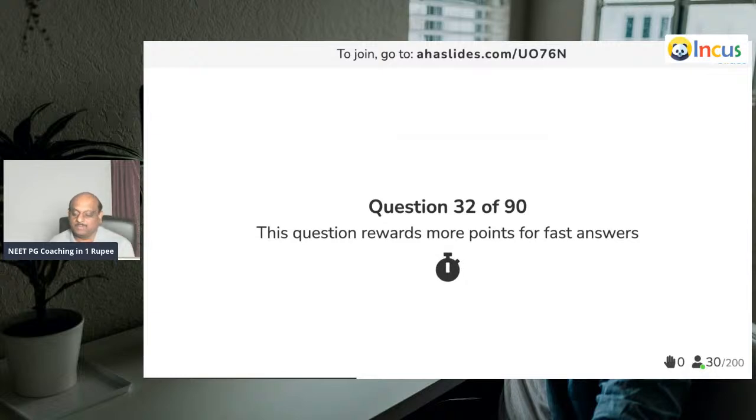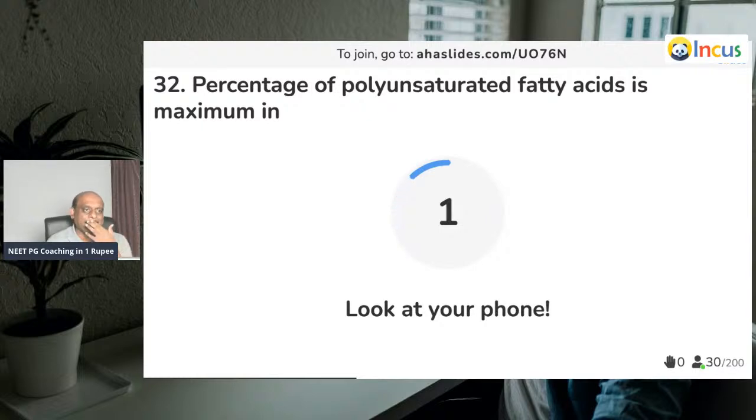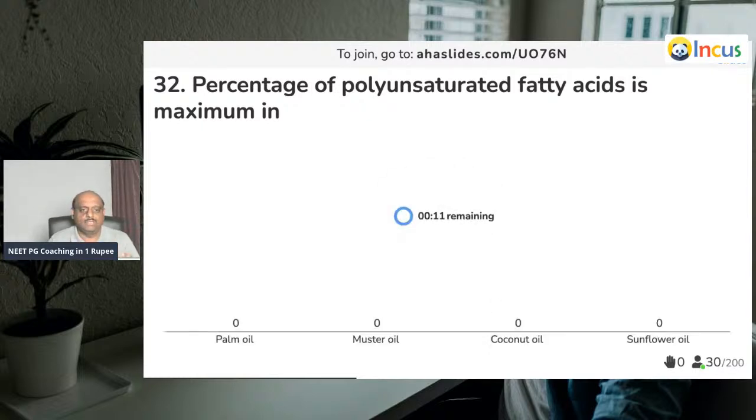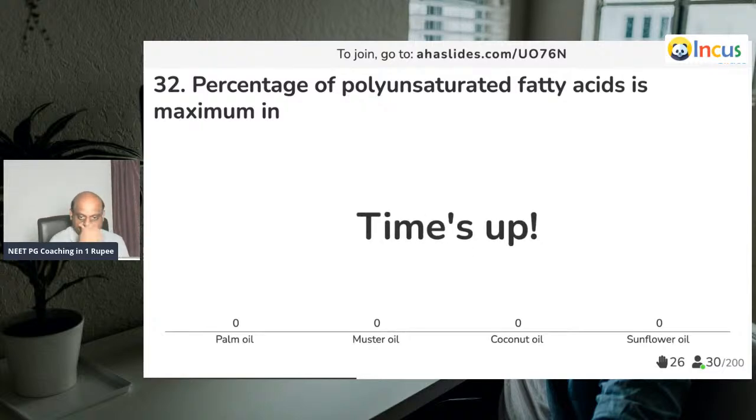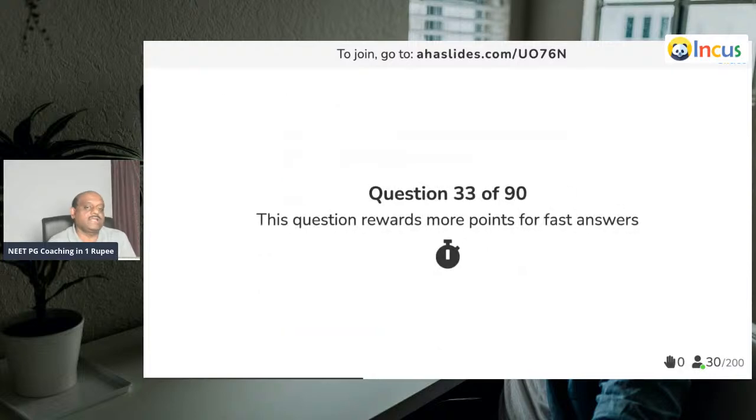Question number 32. The percentage of PUFA, polyunsaturated fatty acids, is maximum where? Easy question. All of you will correctly answer. It is the sunflower oil. Sunflower oil. Very good.